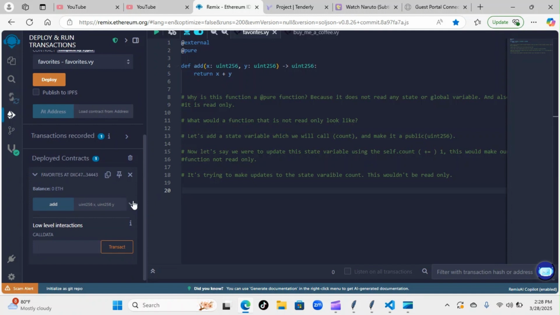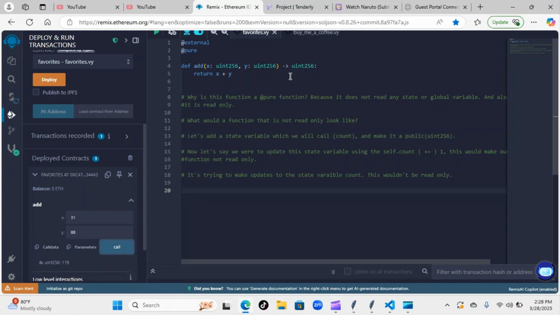As you can see, we have our add function from the top. So let's do 31 plus 88. That will give us 119. See, our add function is working and it is read only. We're not making any modifications. We're not trying to add anything from the outside. We're just strictly running this function here and reviewing it.